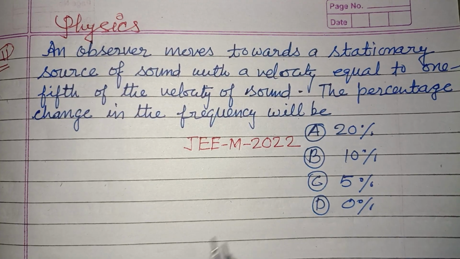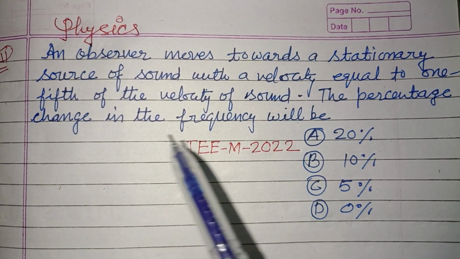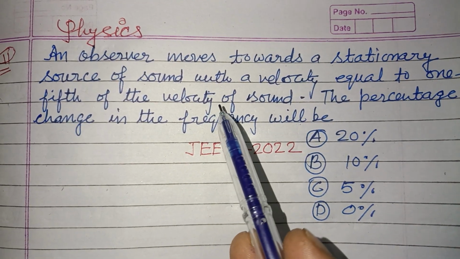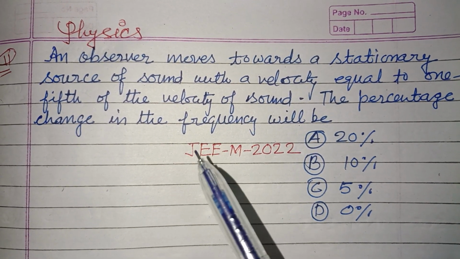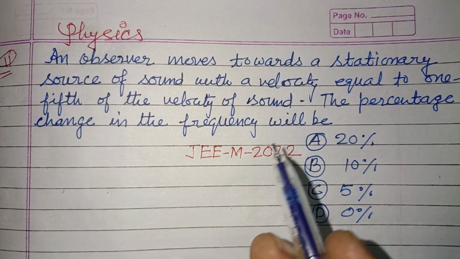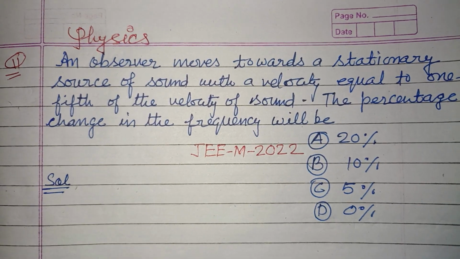Question from JEE Main 2022. An observer moves towards a stationary source of sound with a velocity equal to 1/5 of the velocity of sound. The percentage change in the frequency will be. So students, this question is based on the Doppler effect.